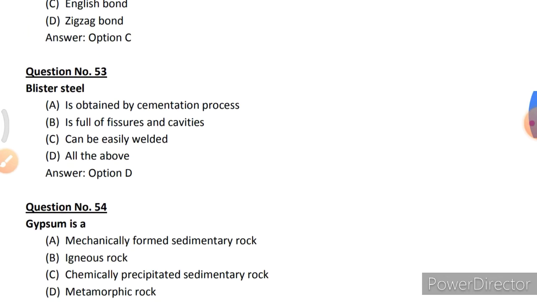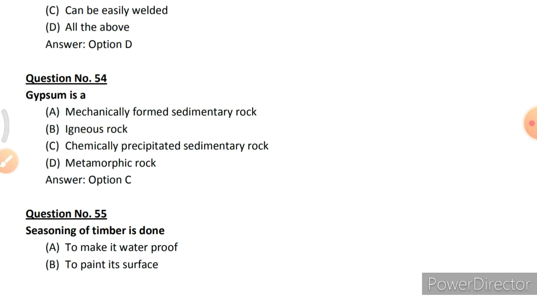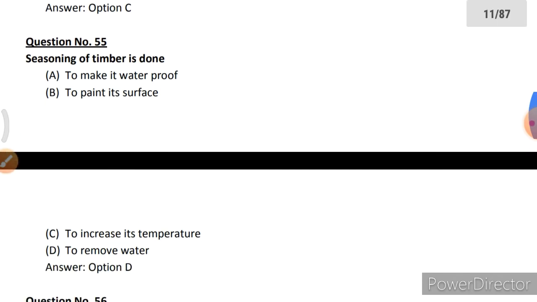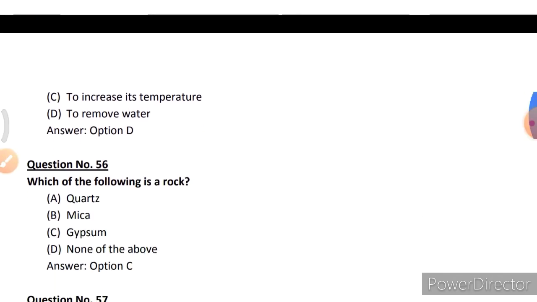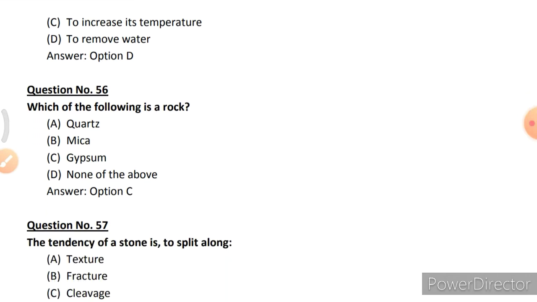The type of bond provided in the brick masonry for carrying heavy load is option C, English bond. Blister steel is obtained by cementation process, is full of fissures and cavities, can be easily welded, all the above. Option D, all the above. Gypsum is a option C, chemically precipitated sedimentary rock. Seasoning of timber is done option D, to remove water. Which of the following is a rock? Option C, gypsum.